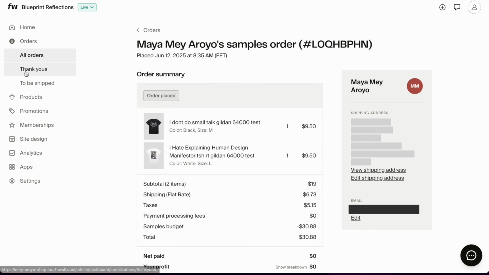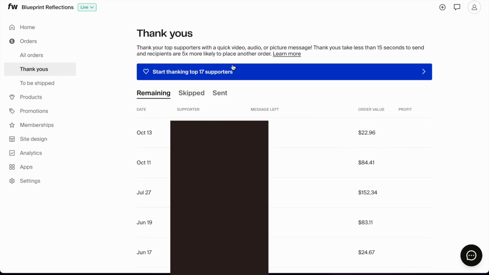Now we have thank yous over here. And here I did blur out the names of the people. These were orders that were still related to my older shop that I had here. And this mostly works using the Fourthwall app. You can actually send people who ordered from you a thank you message using an audio, a video, or a picture to thank them, which I think is pretty cool.